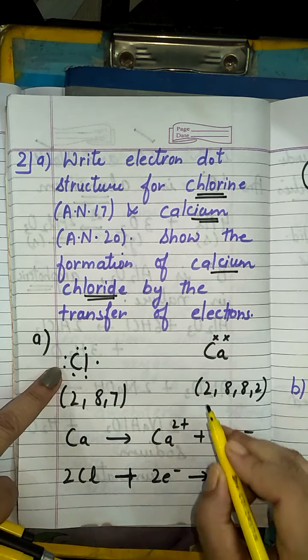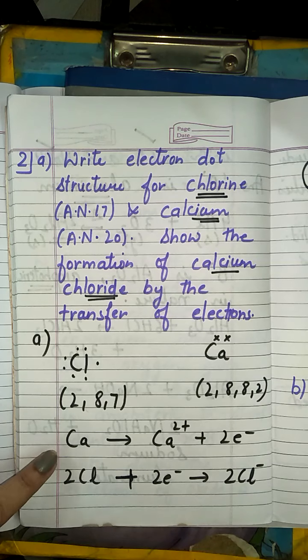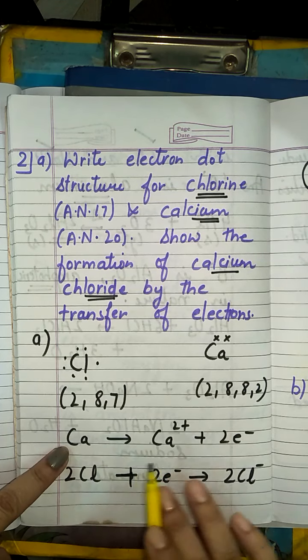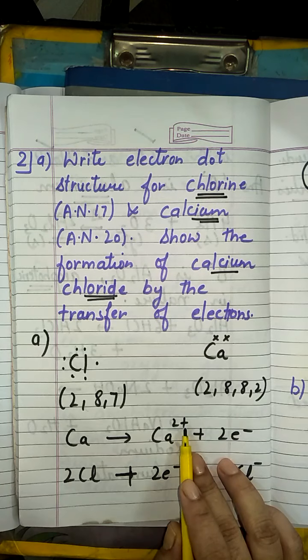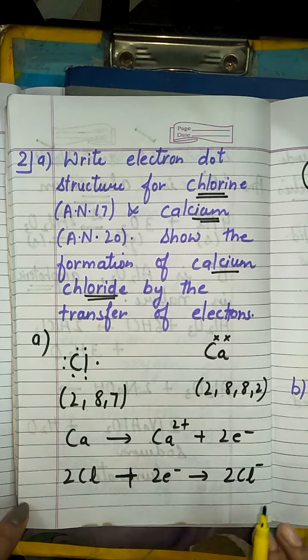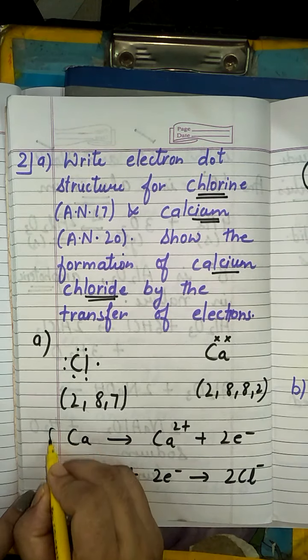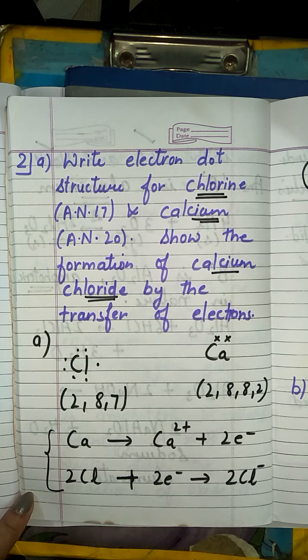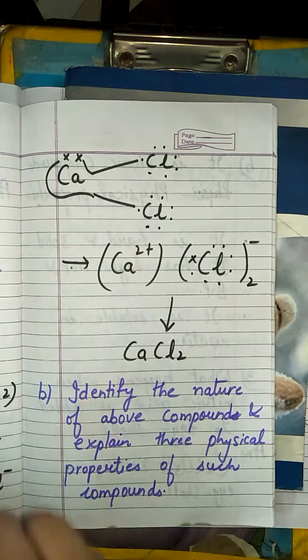The 2 electrons in the outermost shell are represented with 2 crosses. When calcium loses 2 electrons, it acquires positive charge, and the other one gains electrons, so it acquires negative charge. If you want to write these equations, well and good. If you don't want to, then you can directly go for this particular thing.